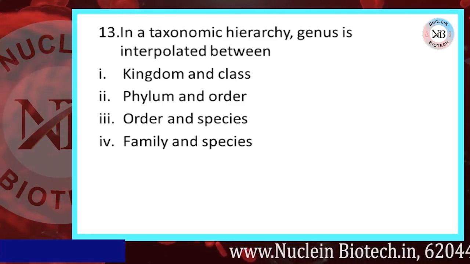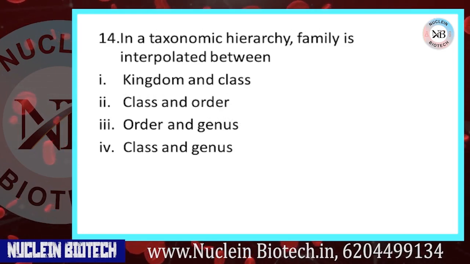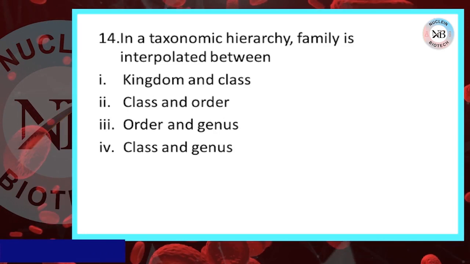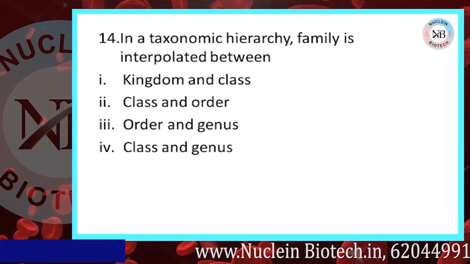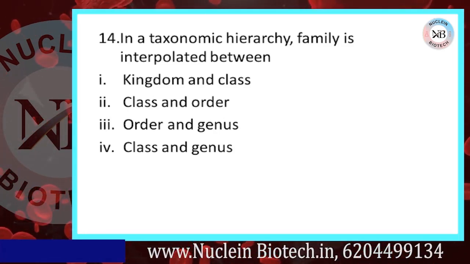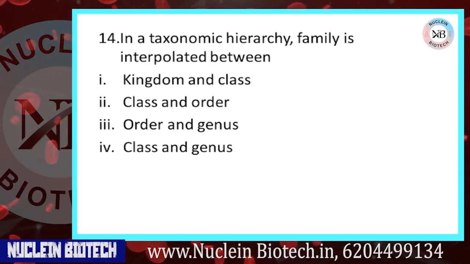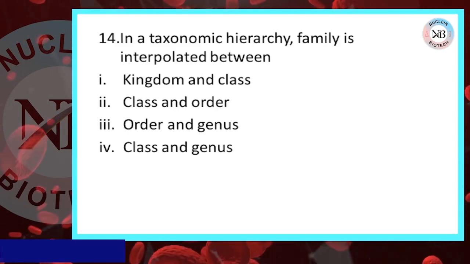A correct option is D. In a taxonomic hierarchy, family is interpolated between: kingdom and class, class and order, order and genus, and class and genus. A correct option is C.